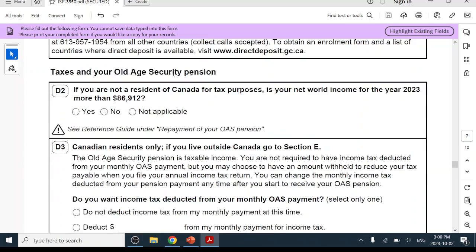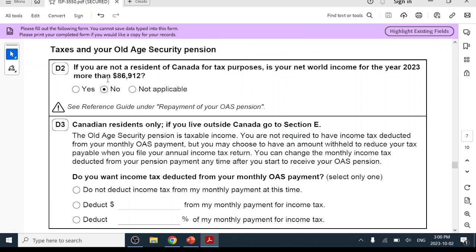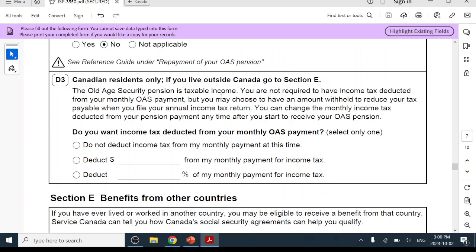Taxes and your Old Age Security pension. If you are not a resident of Canada for tax purposes, is your net world income for the year 2023 more than this amount? So they look at the family net income. So no, it's a low income senior couple. Yeah, so if you are over this amount, then it will affect your Old Age Security amount.